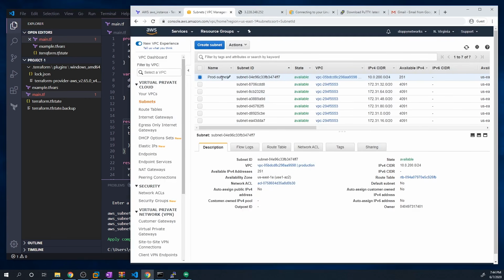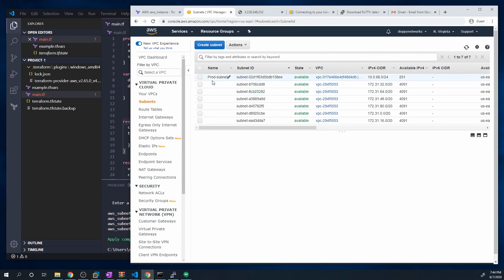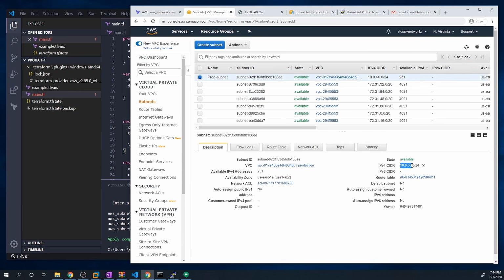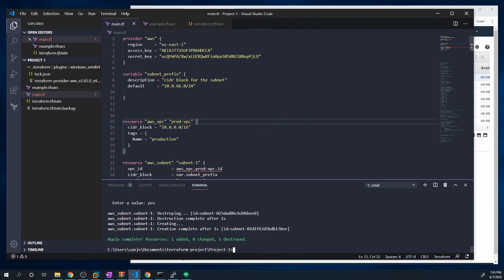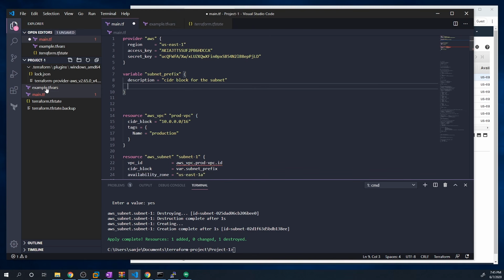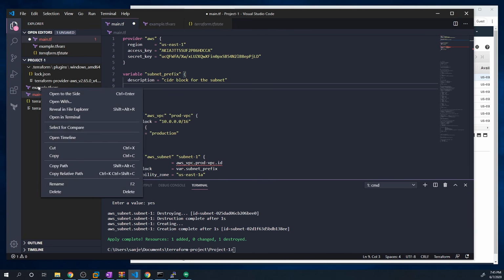And if we go to the AWS console, take a look at that, you can see it got assigned a value of 10.0.66.0. So this is a way to apply a default value for a variable. I'm going to remove this for now just so I can do a few more demonstrations using variables within Terraform. I'm also going to rename this so I don't have to keep passing in an input argument.